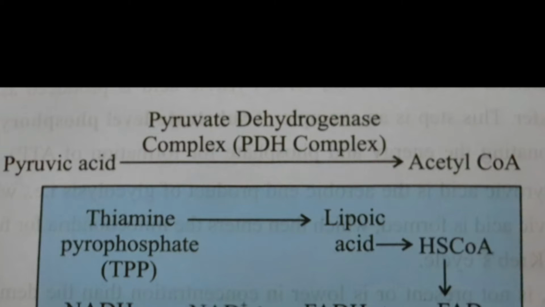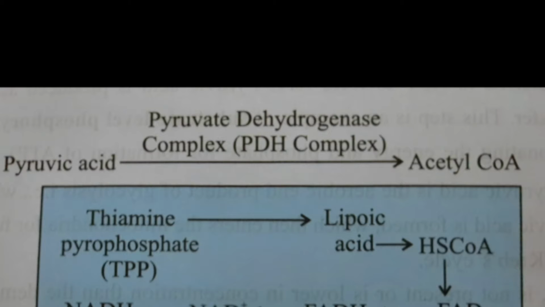The reaction of the Krebs cycle starts when pyruvic acid enters the mitochondria and is converted to acetyl-CoA. This conversion of pyruvic acid to acetyl-CoA is called the activation of pyruvic acid, basically the starting part. The activation takes place with the help of 3 enzymes, 5 coenzymes and 1 cofactor. The combined form is an enzyme complex known as the pyruvate dehydrogenase complex.